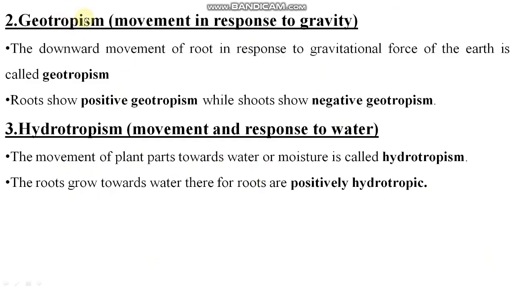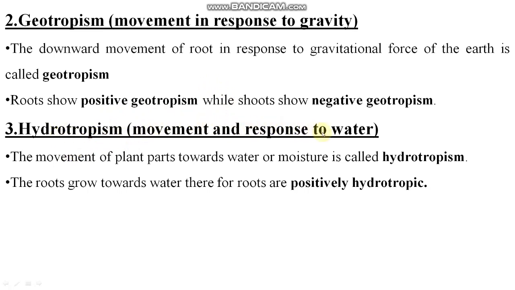Now comes to geotropism, movement in response to gravity. Obviously, roots show positive geotropism and shoots show negative geotropism. I hope this is clear to all of you. The downward movement of root in response to gravitational force of the earth is called geotropism. Clear? Now hydrotropism here. Hydro means water.